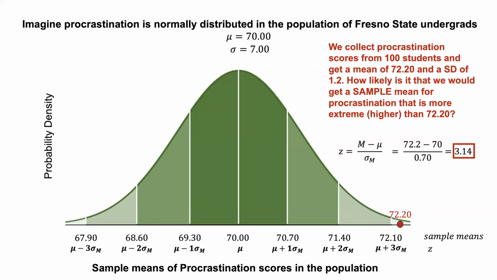So we can see right away that this is pretty extreme. This is pretty far into the tails. And so we know that it's unlikely that we would get that high or higher of a sample mean by chance. So when we get into hypothesis testing, we're going to talk about this idea of sampling error again. What we're trying to do is see, is our sample so extreme that we think it's not just sampling error, that it's not just because of sampling variation? Is it meaningful? Is there something different about our sample?